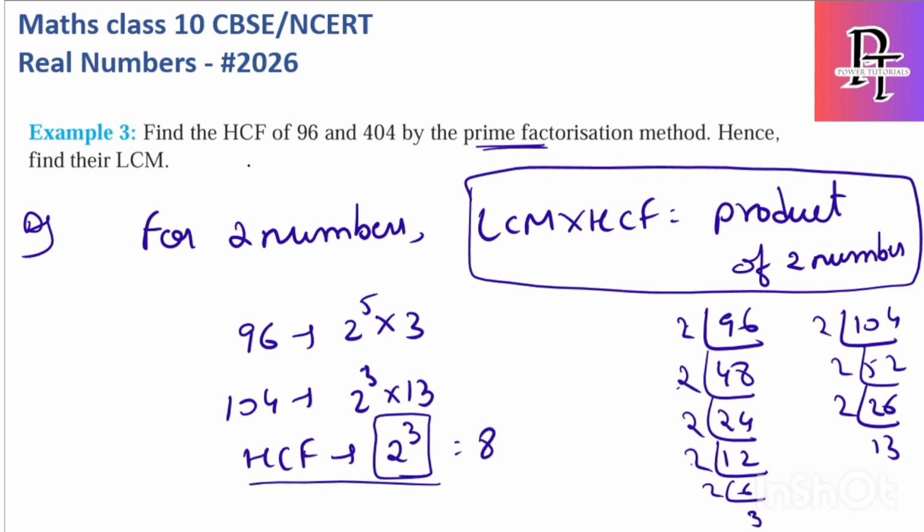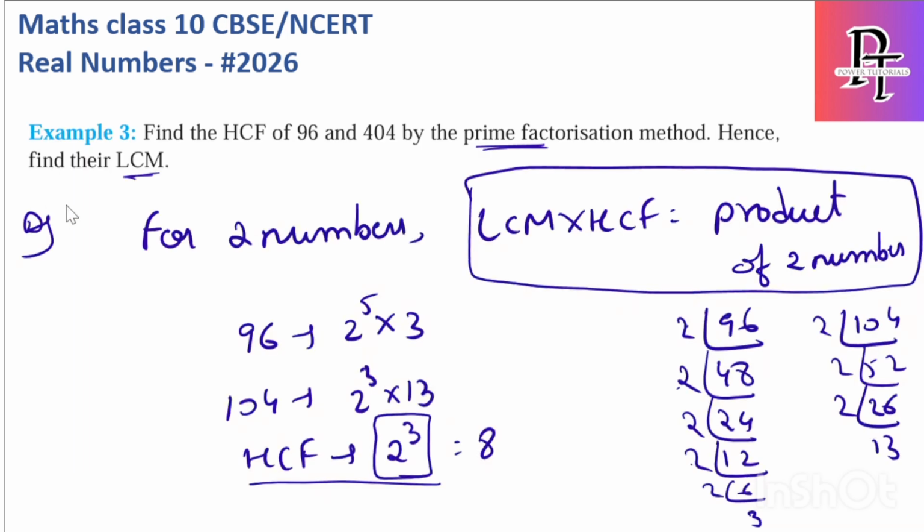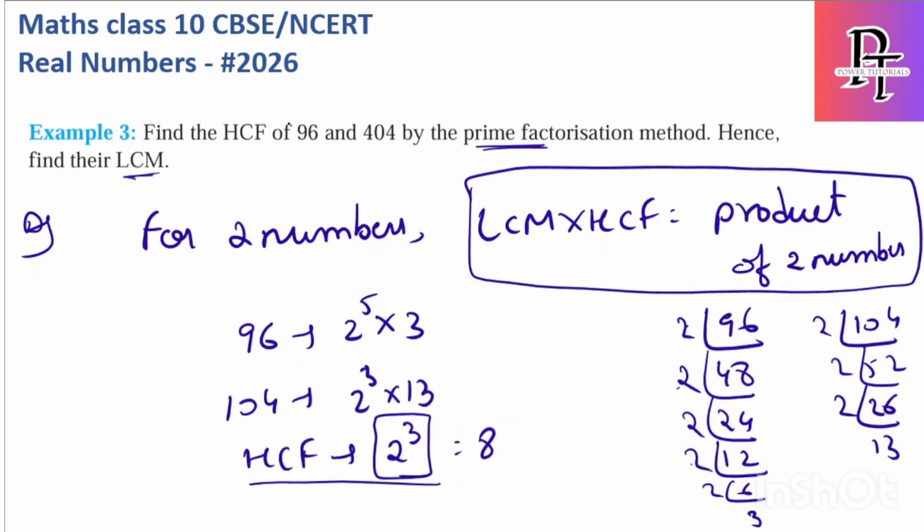But they're not asking only HCF. They're also asking to find LCM. The property what I have told you: LCM into HCF is equal to product of the two numbers. So HCF I got, which is 8, into LCM is equal to product of two numbers. What are the two numbers? 96 and 404. Okay, I'm sorry. I did for 104. Okay, let me correct it.